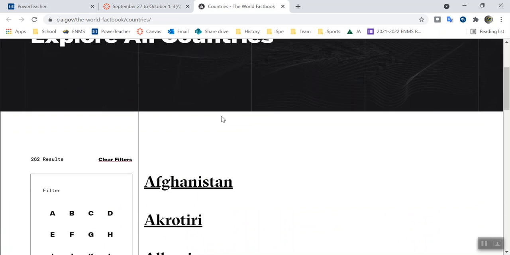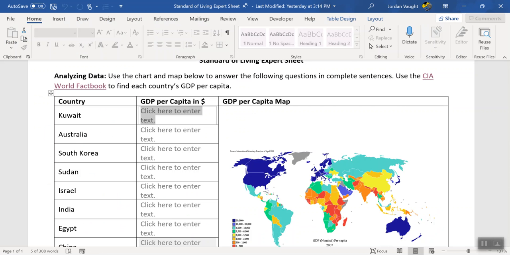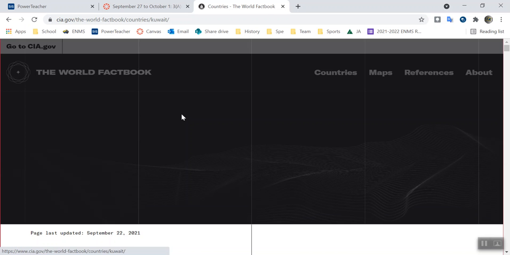You see it's right here. Below, you see the countries in alphabetical order. The first one we're looking for is Kuwait. So we go here and find the K. All right, we're looking for Kuwait. Oop, there it is.